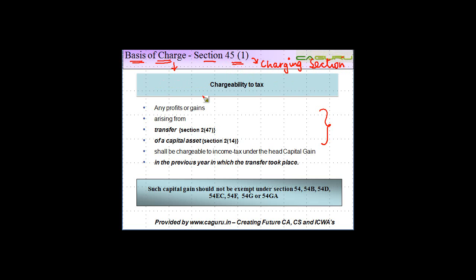Right? Now, chargeability to tax. Any profits or gains arising from transfer of a capital asset shall be chargeable to income tax under the head capital gains in the previous year in which the transfer took place.